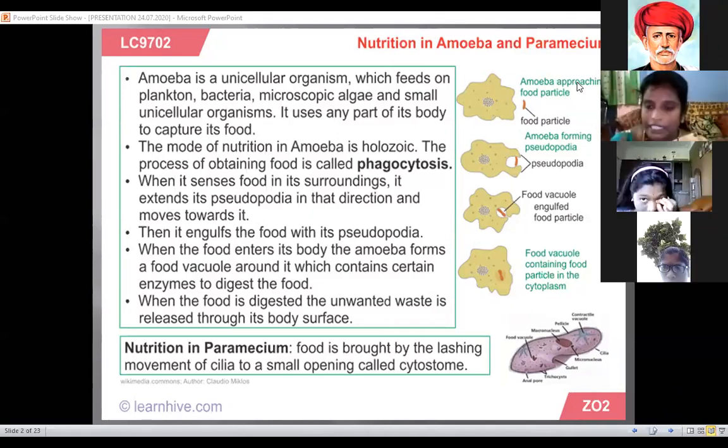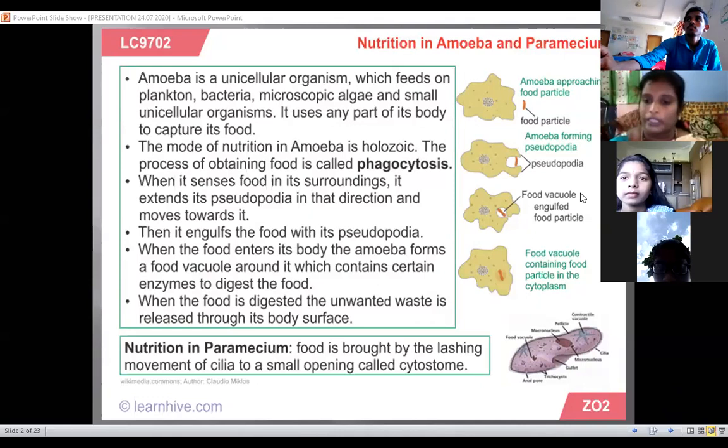When the food enters the body, the amoeba forms a food vacuole. The food vacuole around it contains certain enzymes to digest the food.